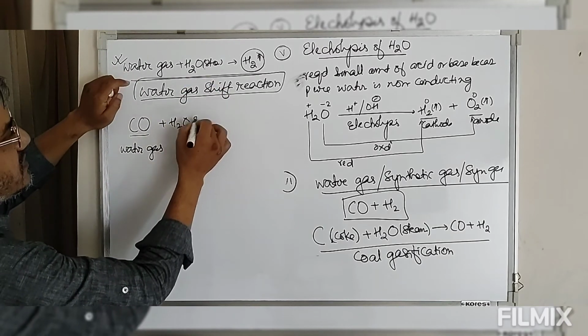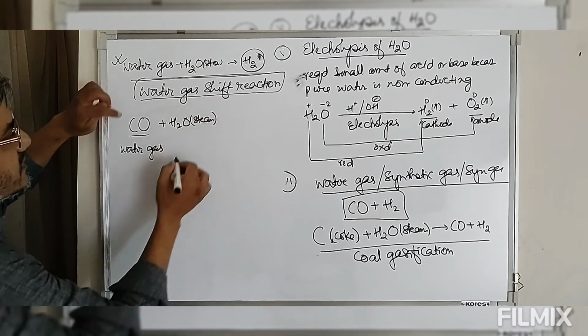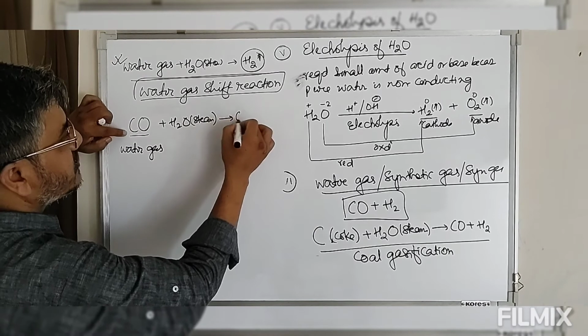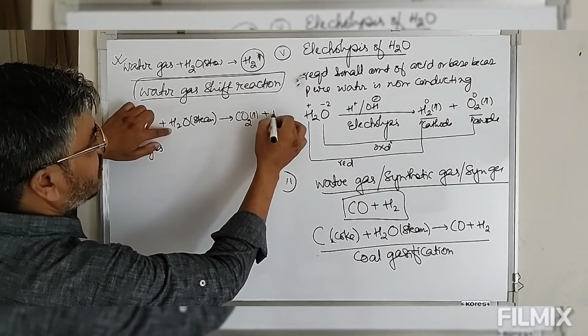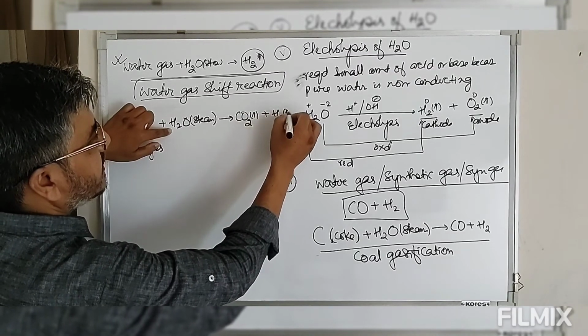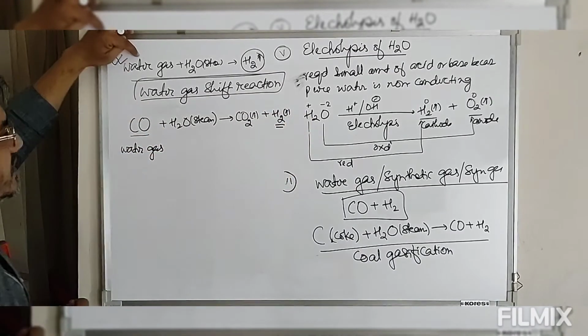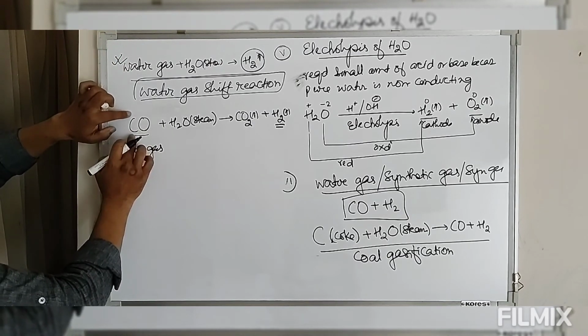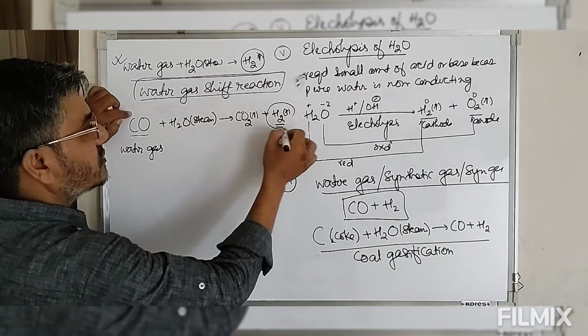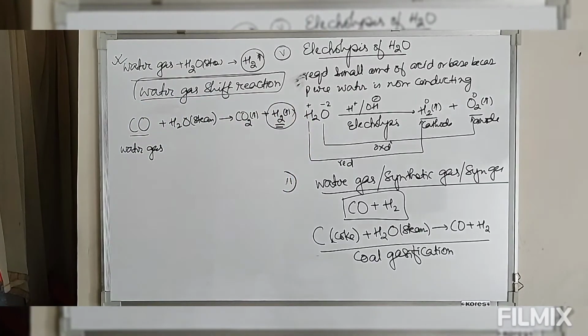This is the process. So when this is made to react with steam, carbon monoxide is oxidized to carbon dioxide gas, plus an additional amount of hydrogen gas. So now look at this. Already here you had hydrogen, plus when steam is made to react with carbon monoxide, an additional amount of hydrogen is formed. So the quantity of hydrogen is increased.